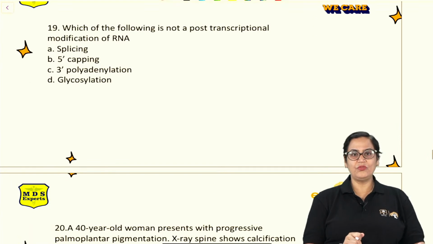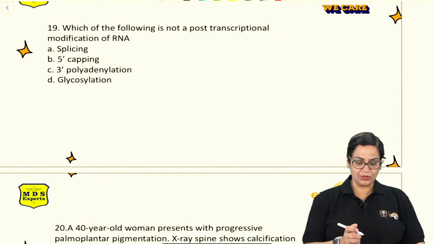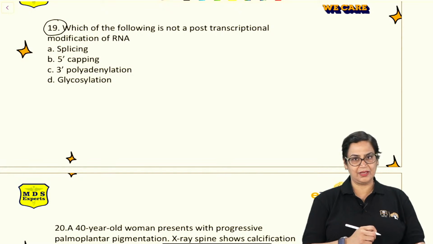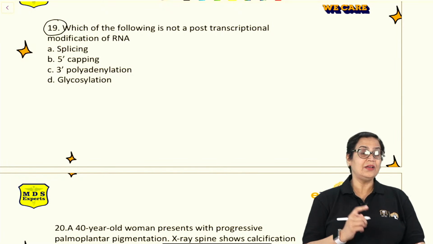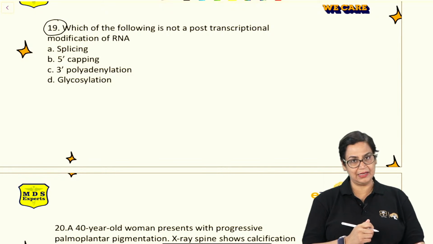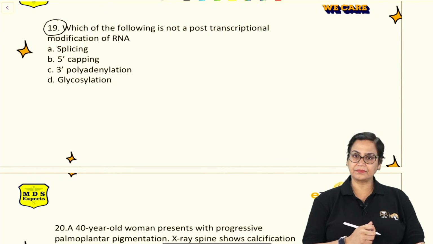Then moving on to another very important question. Which of the following is not a post-transcriptional modification of RNA? Now let's see how many of you can answer this question. The options are splicing, capping, polyadenylation and glycosylation.